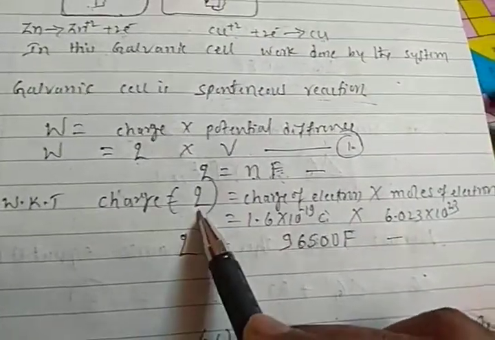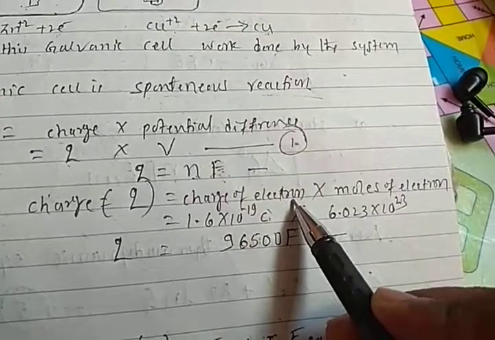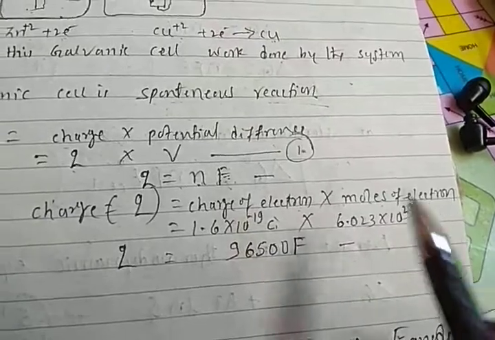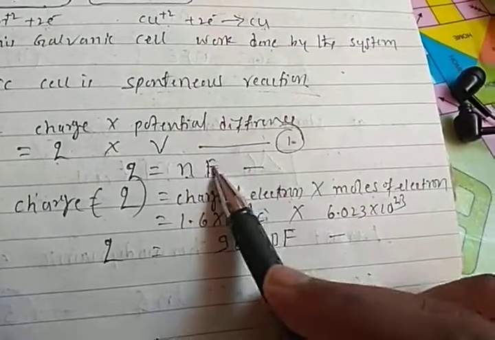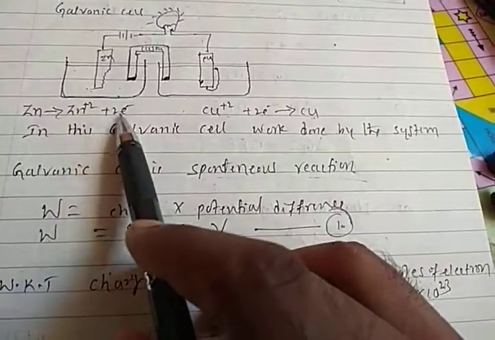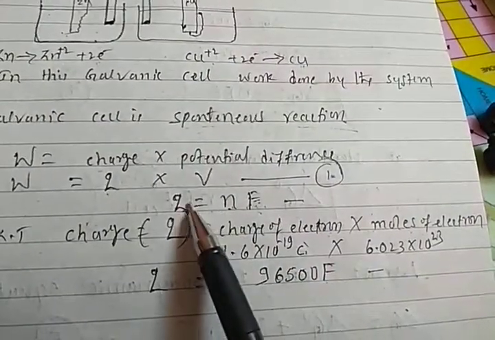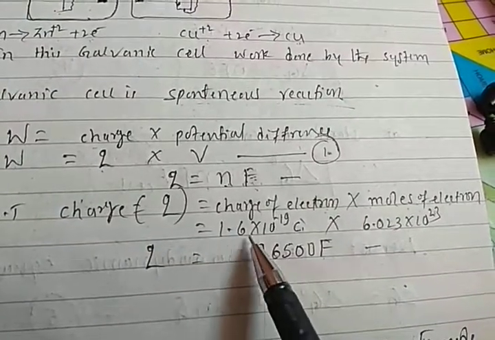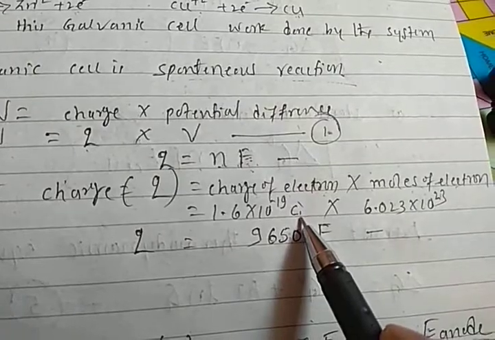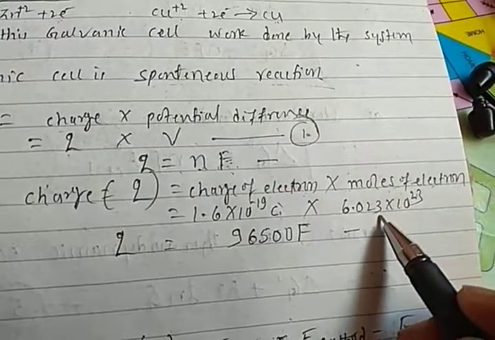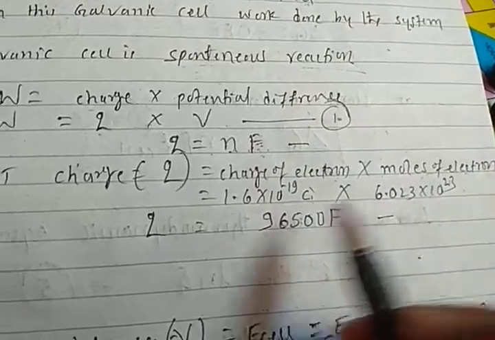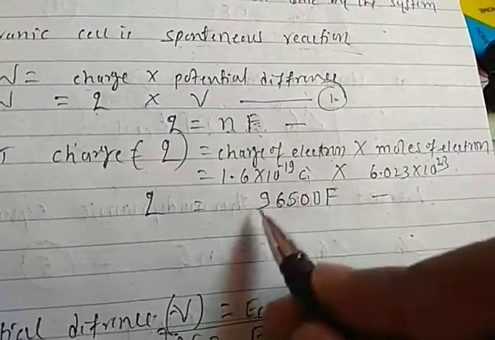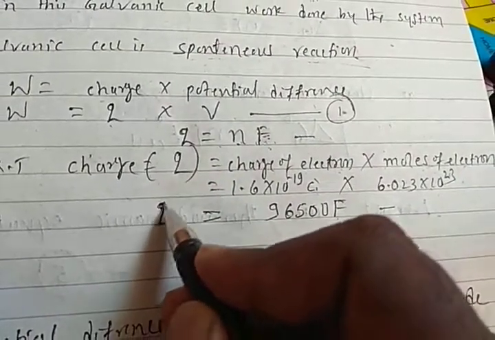So that's why the charge is given as the charge of electron into moles of electrons. The n moles of electrons having how much charge? Because here moles of electrons are transferred, so we use Q is equal to n into F, charge of electron into moles of electrons. The charge of an electron is 1.6 into 10 to the power of minus 19 coulomb. A mole of electrons is 6.023 into 10 to the power of 23 particles. When you multiply these, we get 9649 something. So approximately we take that as the charge value.